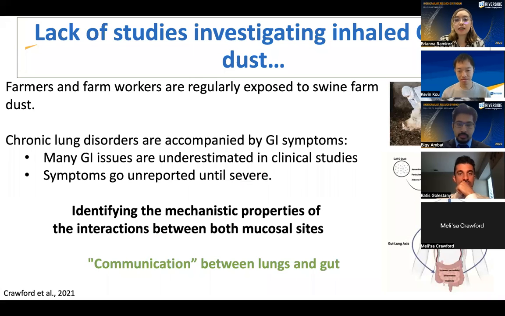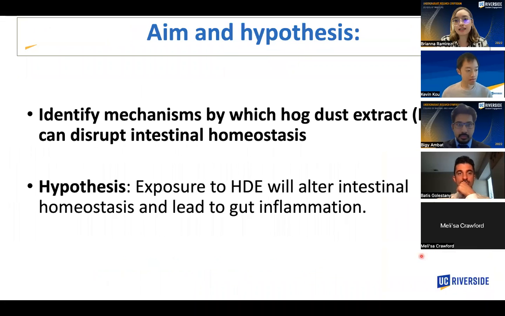This brings me to a term called the gut-lung axis, which is defined as the interactions between the microbiota and immune system of the lungs and the microbiota and immune system of the gut. This brings me to the overall aim of this project that will eventually lead to the progression of my own specific questions. So the overall aim is to identify mechanisms by which hog dust extract, which is the term I'll be using instead of swine, can disrupt intestinal homeostasis. We hypothesize that exposure to this HD will alter intestinal homeostasis and lead to gut inflammation.